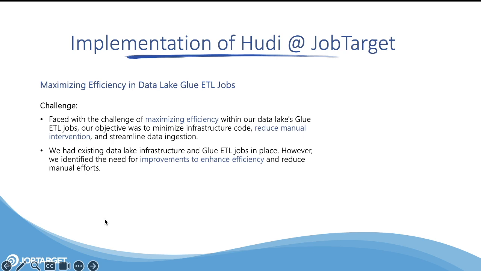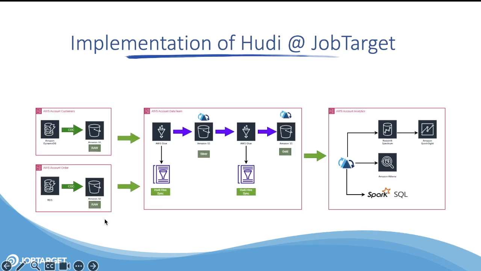So let me go to the next slide. Here in this slide, we talk about overall implementation of Apache Hudi. So we have control tower at our organization, meaning each application would have its own AWS account. And then each application will have its dev environment, QA environment, and production environment. So now each application will dump its respective data into the raw S3 buckets. If it's DynamoDB, then we use DynamoDB streams. If it is Mongo, we use Mongo streams. And if it's any other relational database, we probably use DMS to get all the data into the raw zone.